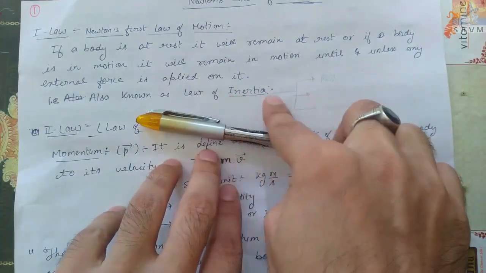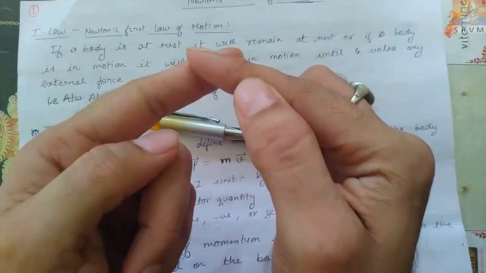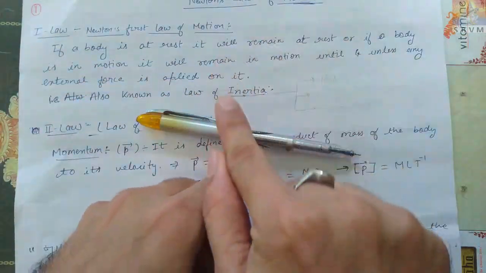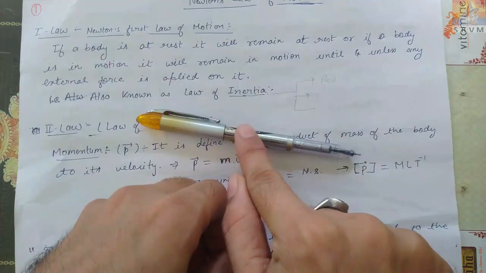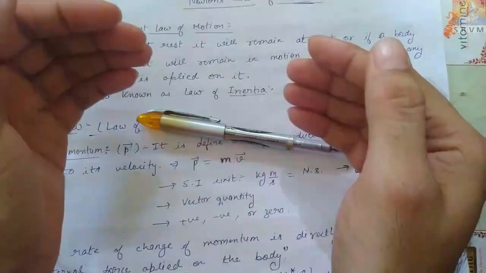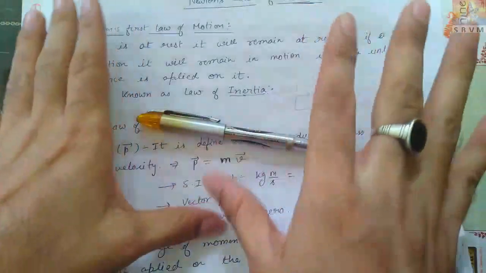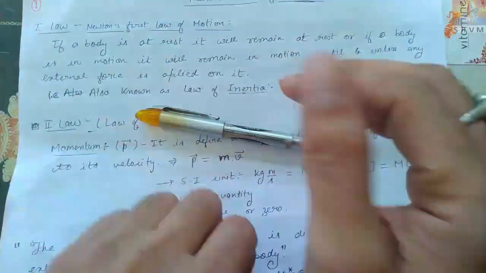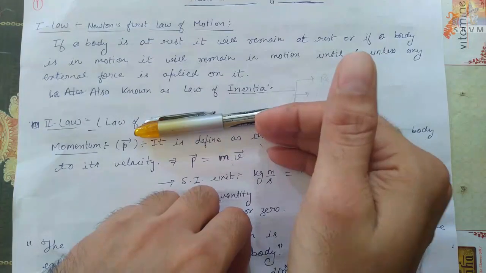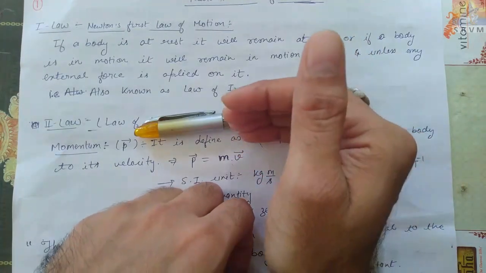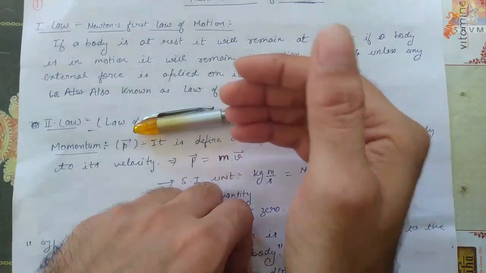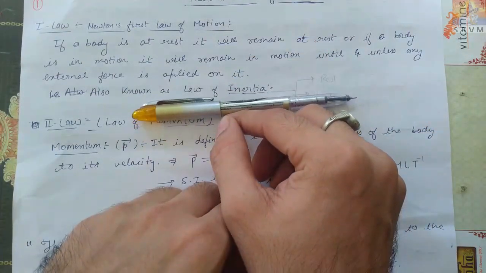Acha, what is inertia now? Inertia is a property of a body by virtue of which it tries to maintain its state either at rest or in motion. For an example, this is at rest, or a car at rest. But when we try to push that car, जब हम उस कार को धक्का देना चाहेंगे, उसको आगे बढ़ाना चाहेंगे, तो we have to apply external force and that will oppose us. और वो कार हमें अपोज करेगी. That will not move so easily.